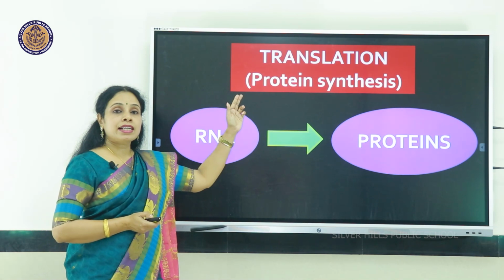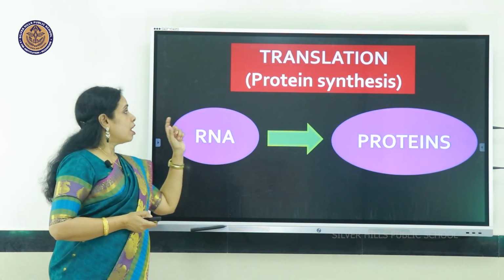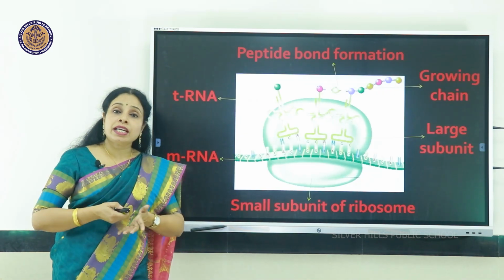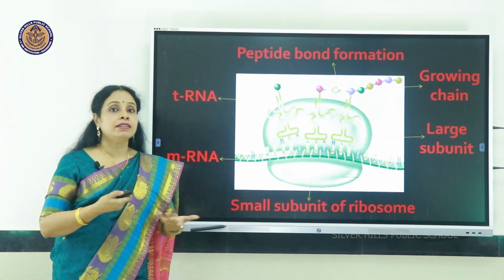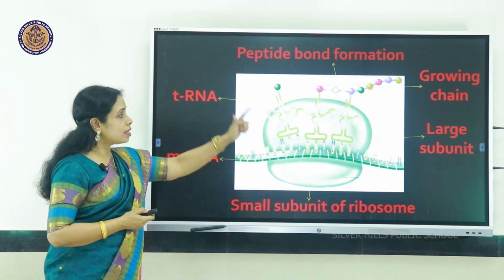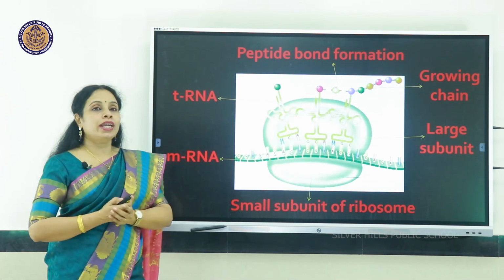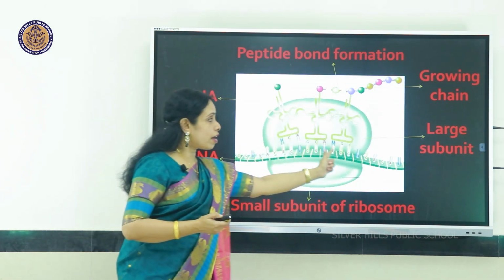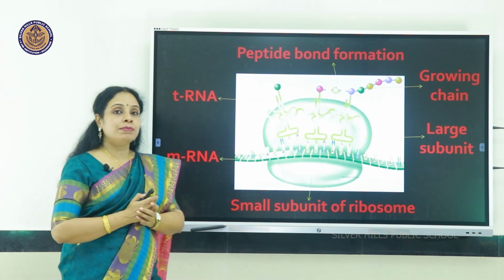We will see translation, that is protein synthesis, where RNA will form proteins. I will be explaining this in the second part because it is an elaborate topic. This is a symbolic picture showing protein synthesis, where the messenger RNA has come out into the cytoplasm.